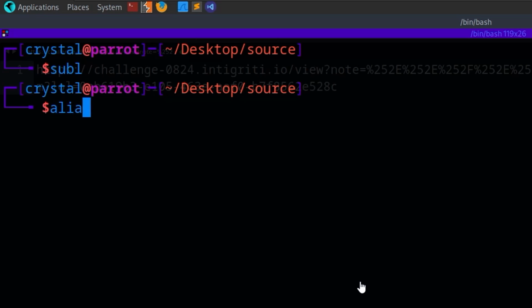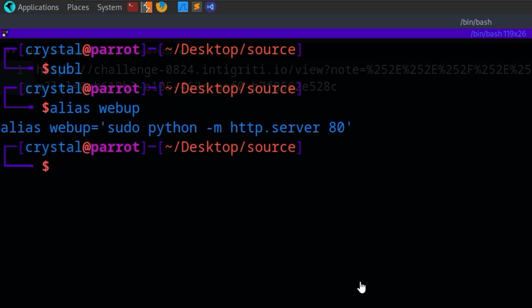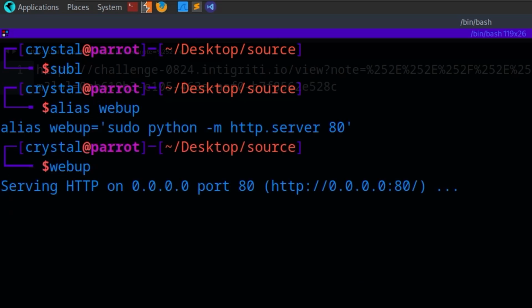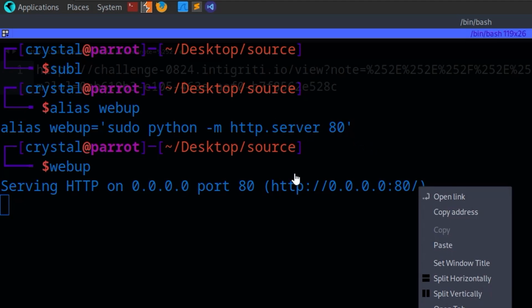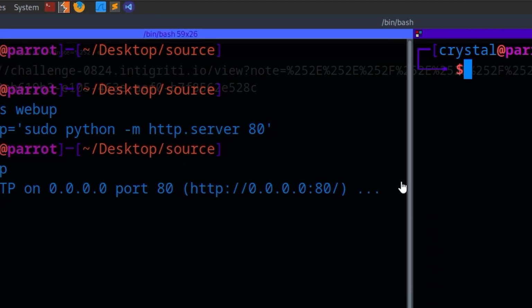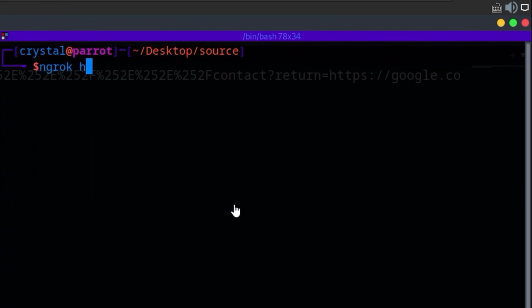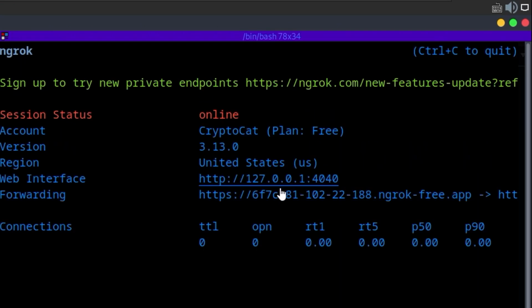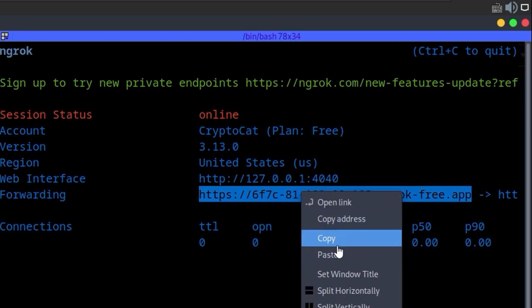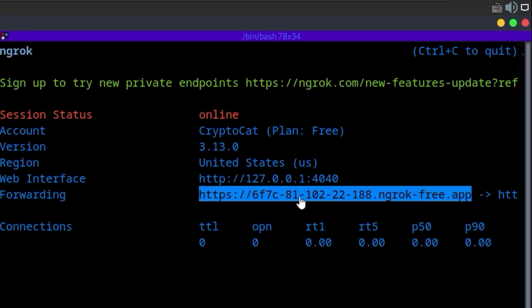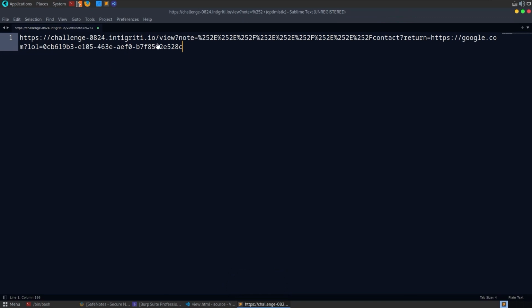Let me show you this alias I have set up for a Python server. I'm just going to run webup, and that's the command it's running. It's now serving all of the files in this directory on localhost, port 80, and I want to expose that to the internet. So I'm going to do ngrok http 80, and it's going to expose whatever's on port 80 locally to this address on the internet. If we visit that in the browser, it'll show everything in that directory.